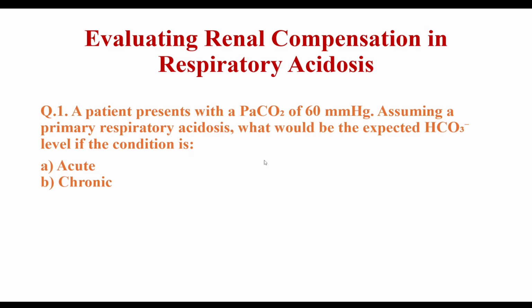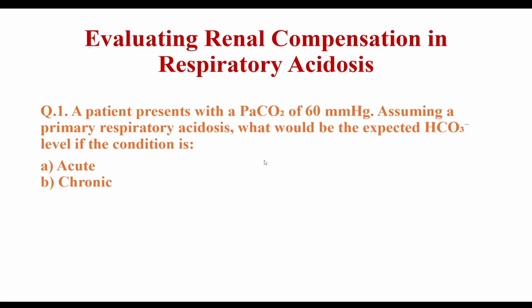Now answer this question. A patient presents with a PaCO2 of 60 millimeter of mercury. Assuming a primary respiratory acidosis, what would be the expected bicarbonate level if the condition is acute or chronic? So you know that in respiratory acidosis, the formula is 1, 4.